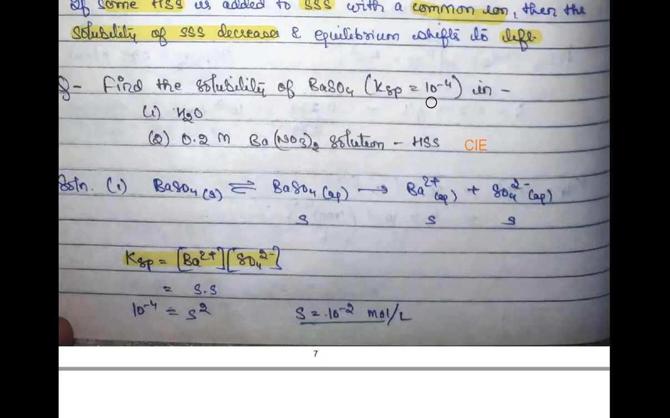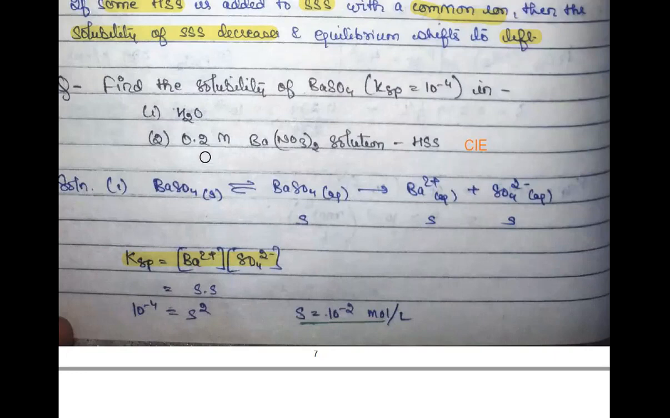KSP has already been given to you for barium sulfate. So just put 10 to the power minus 4 equal to S square and you will get the value of S for barium sulfate in water. Now there is no common ion. It is simply your barium sulfate. So S is equal to 10 to the power minus 2 moles per liter. Is this correct?